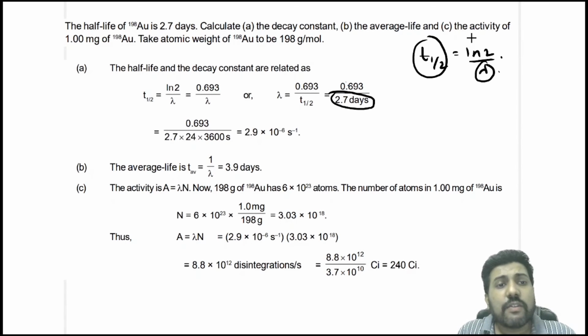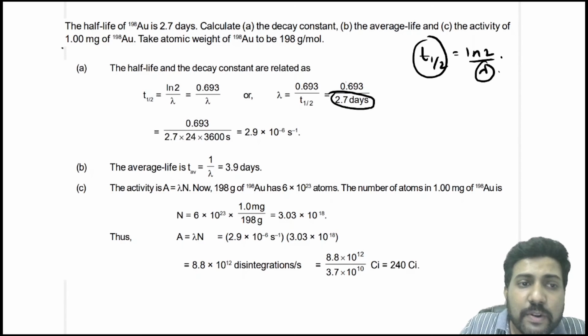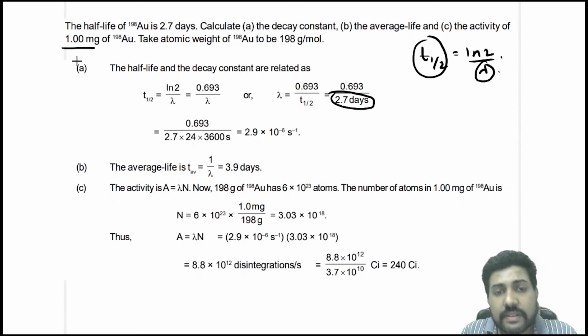Then the next is, what is the activity of 1 milligram of gold? So the activity of 1 milligram of gold 198 will be, first you have to find the number of nucleus, right? Because we have already calculated the lambda. If you get the number of nucleus, then activity is nothing but lambda multiplied by number of nucleus, decay constant multiplied by the number of nucleus. So number of nucleus, how will you find? You can find it using unitary method.